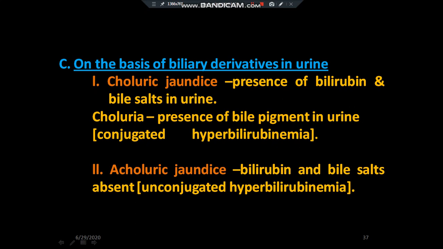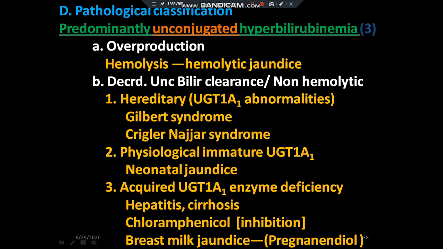On the basis of biliary derivative in the urine, it is of two types: choleric jaundice and acholeric jaundice. In choleric jaundice, there is presence of bilirubin and bile salt in the urine. Choleric jaundice, presence of bile pigment in the urine, is also called conjugated hyperbilirubinemia. In acholeric jaundice, bilirubin and bile salt are absent. It is also seen in unconjugated hyperbilirubinemia.